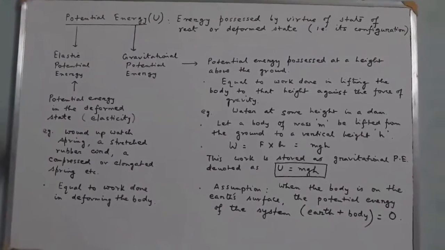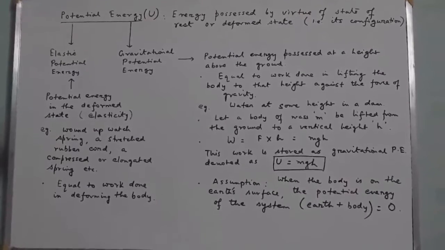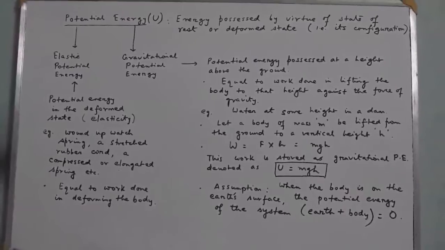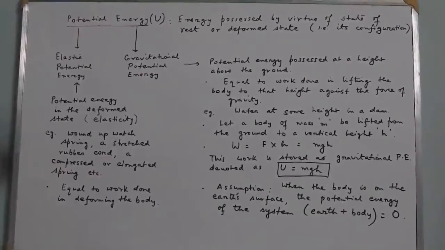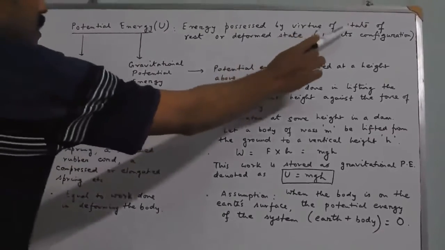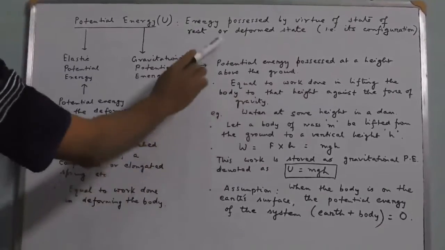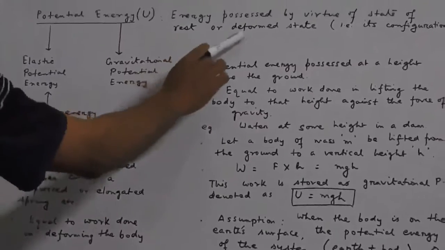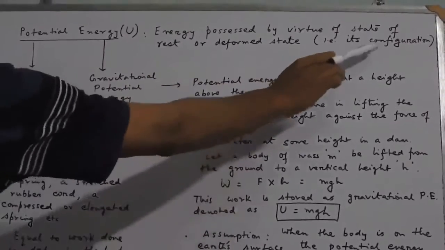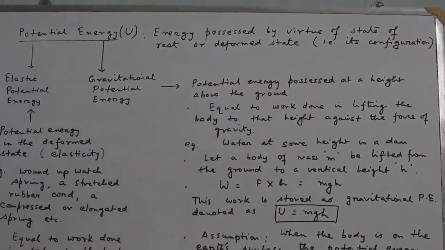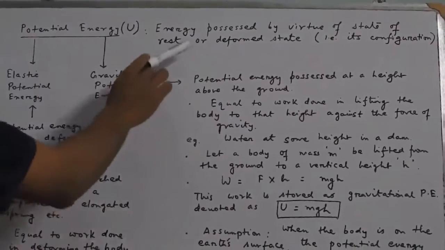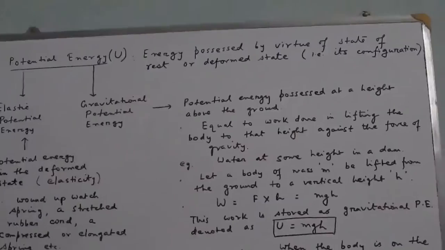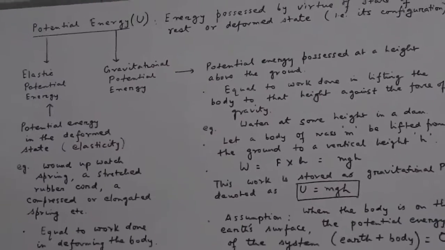Today we shall discuss potential energy acquired by a body. By the definition of potential energy, it is the energy possessed by virtue of state of rest or deformed state. The deformed state represents the present configuration of the body. We are well aware that a body at rest possesses some amount of potential energy.